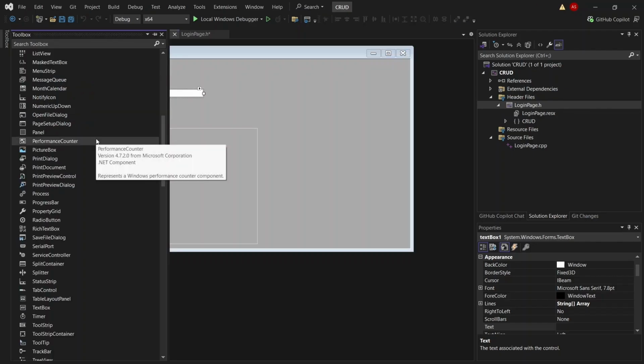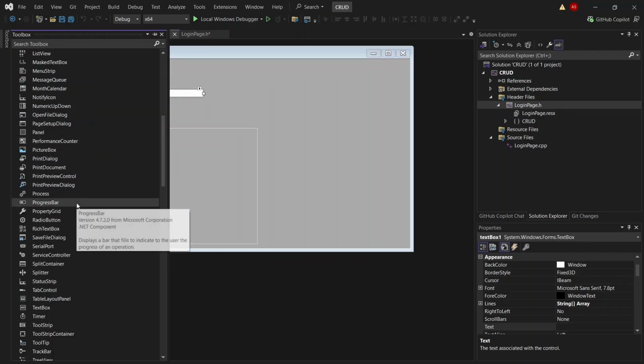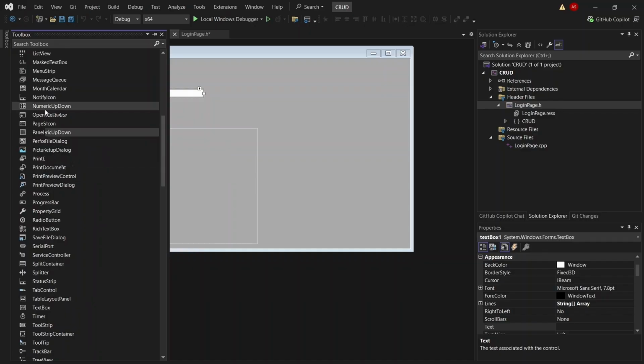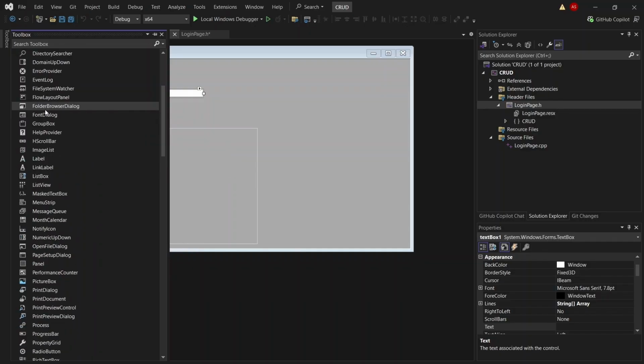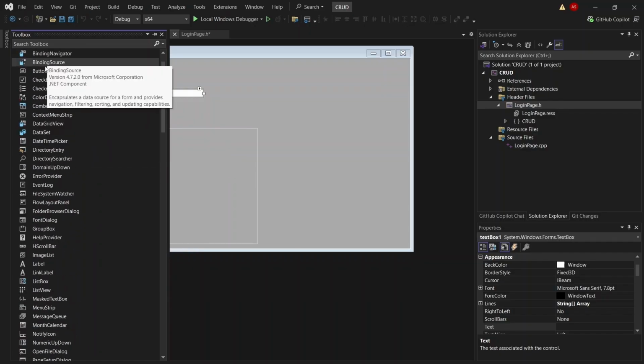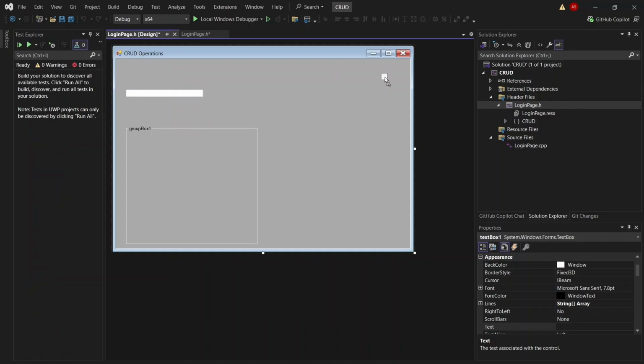We are just designing the raw template right now, just to explain the concept. And we will be using buttons for CRUD operation selection.